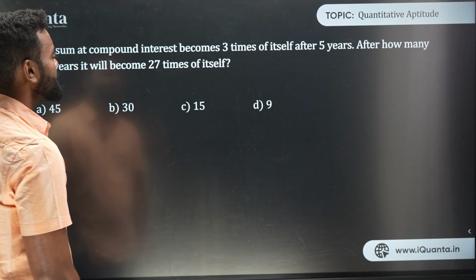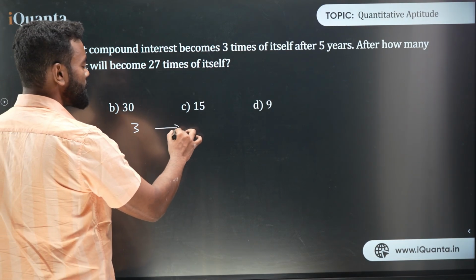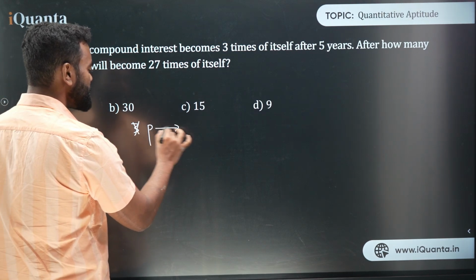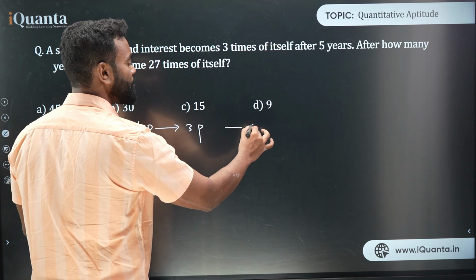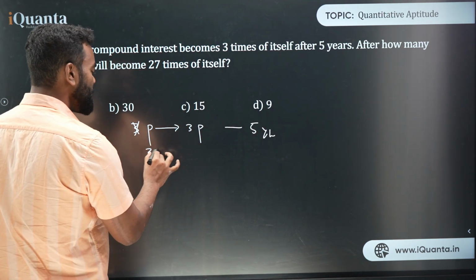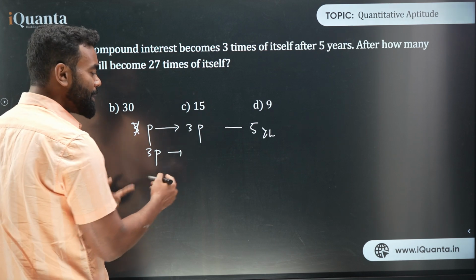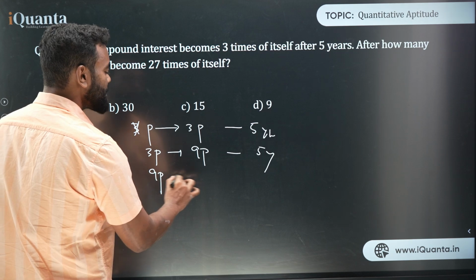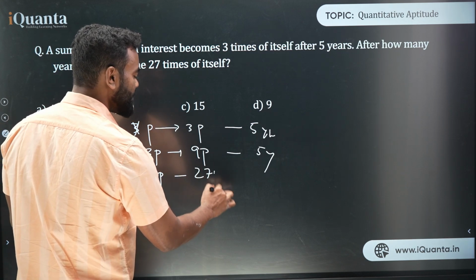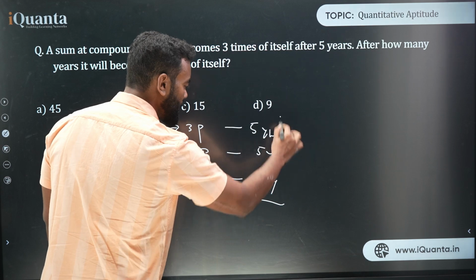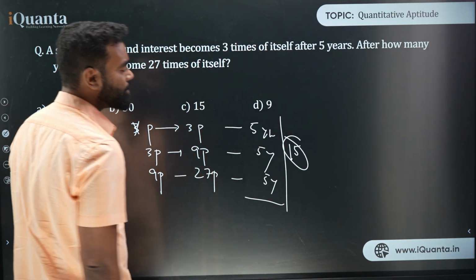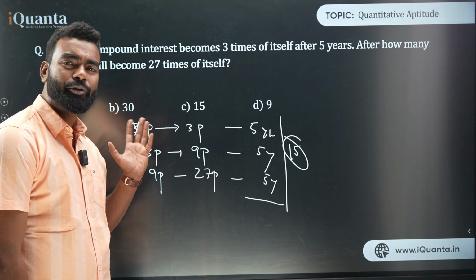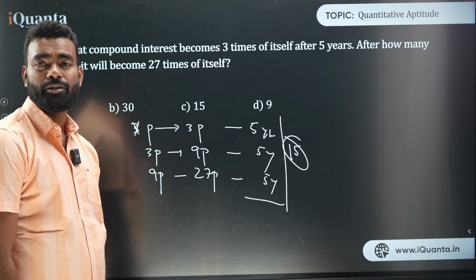Now the second way to solve this question: let's say P becomes 3P in how many years? 5 years. Now 3P will also become thrice of 3P, that is 9P, in 5 years. And 9P also becomes thrice of 9P, that is 27P, in again 5 years. So what is the total number of years? 15. Hence your answer is 15. In that way also you can solve this type of question. You don't need to use that formula. You can use this way directly to solve this question as well.